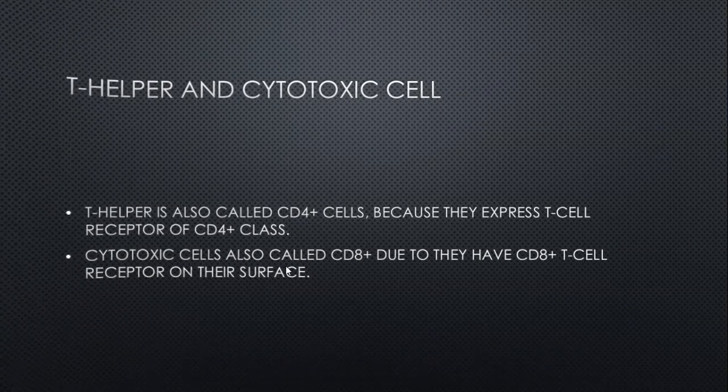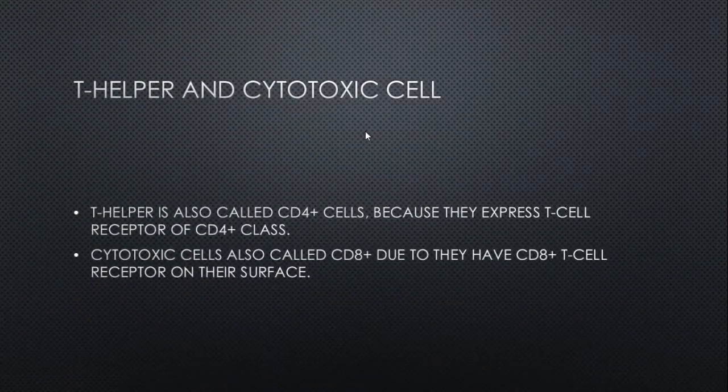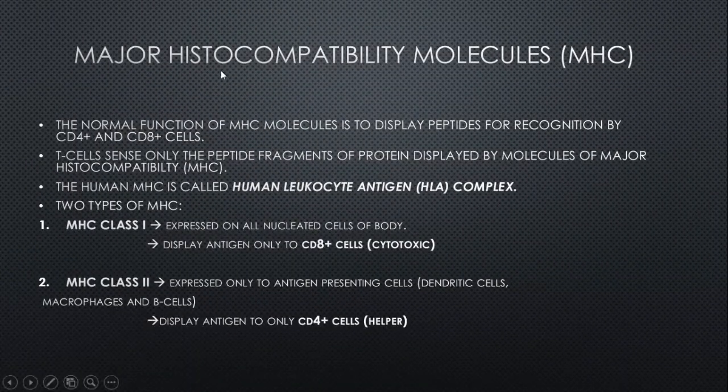Major histocompatibility molecule, MHC. The function of MHC is to display peptides for recognition by CD4 and CD8 plus cells. Its function is to just serve the food to CD4 plus and CD8 plus immune cells such as helper and cytotoxic T cells.